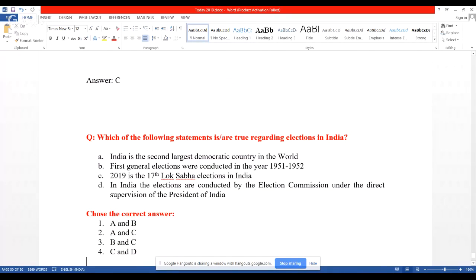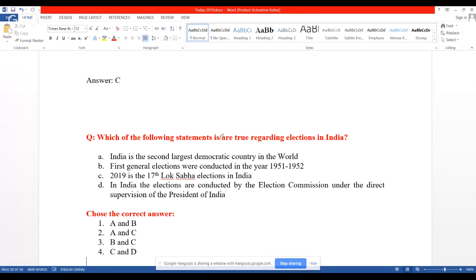Look at this. I'm very sure that most of you, rather every one of you, can answer this question. Which of the following statements is or are true regarding elections in India? Four statements are given, A, B, C, D. If you look at the choices, only two statements are right and two statements are wrong. So according to the question, we need to find out which statements are right.